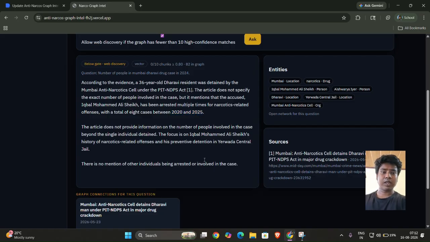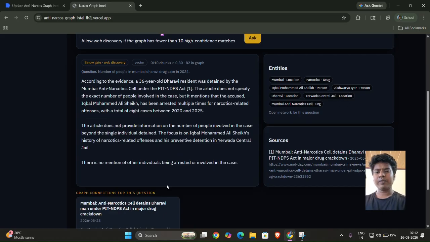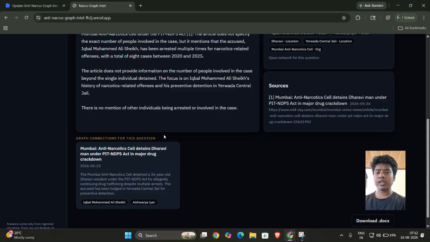So here are the other results, like entities, the locations, Mumbai, Aishwarya Rai prison and other locations. Also we have the graph connection for this question, like Mumbai anti-narcotics cell detains Dharavi men under this act in a major drug crackdown.